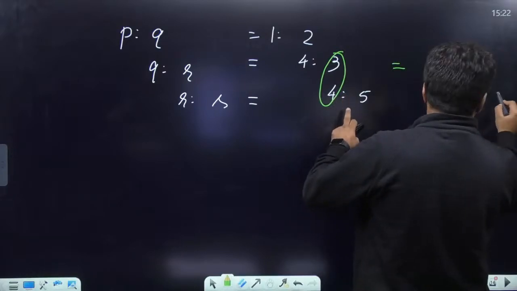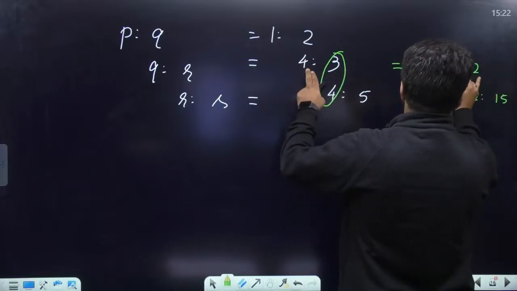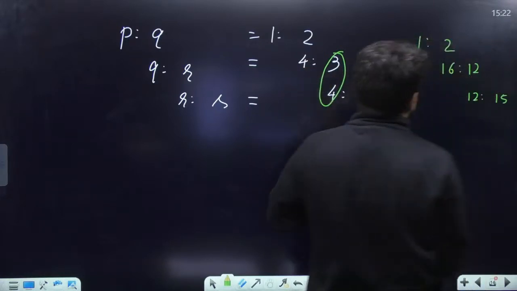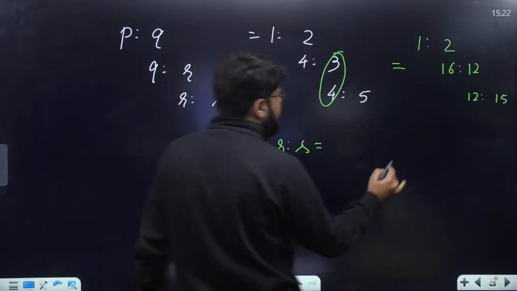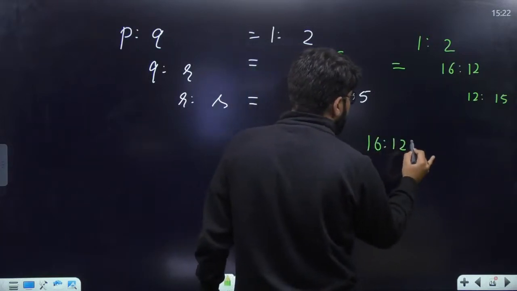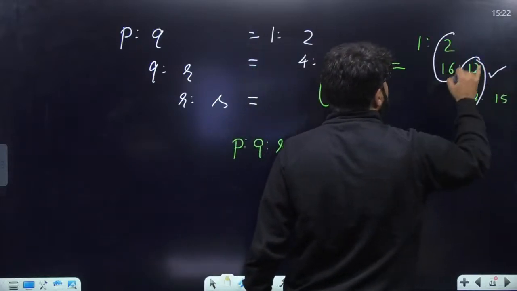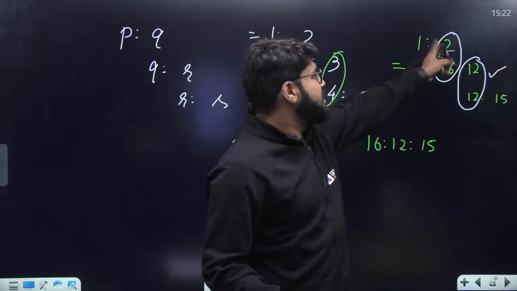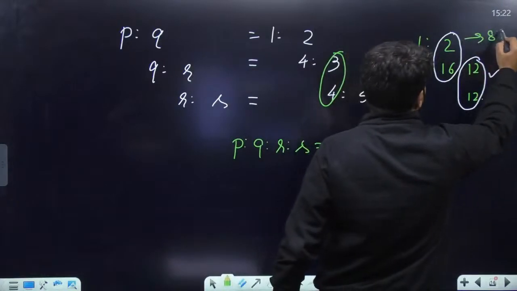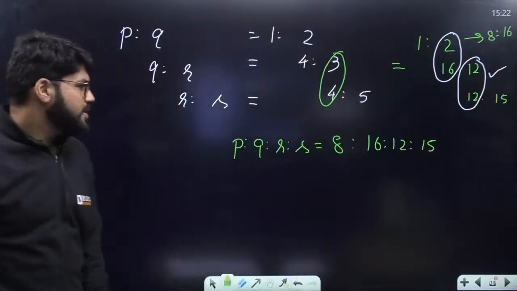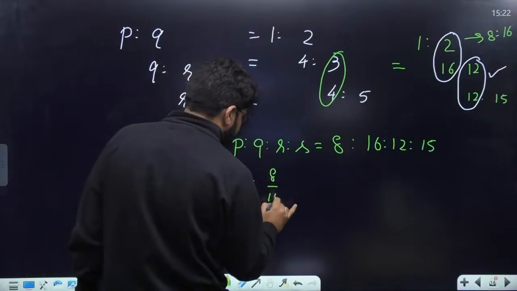So it becomes 12 by 15. Multiply this by 4. So 3 4s are 12 common, 4 4s are 16. And the upper one is 1:2. So now I can write down directly P is to Q is to R is to S, this is 16:12:15. This is common. One more thing I need to do. The LCM of 2 and 16 is 16, so multiply by 8 directly. This can be written as 8:16. Done. So P upon S is equal to 8 divided by 15.